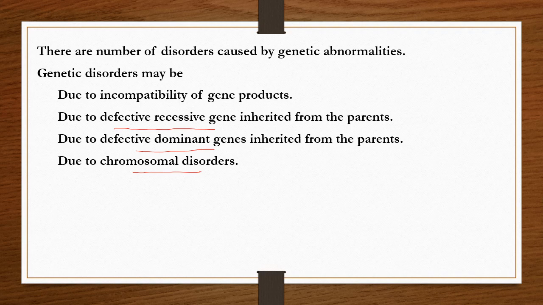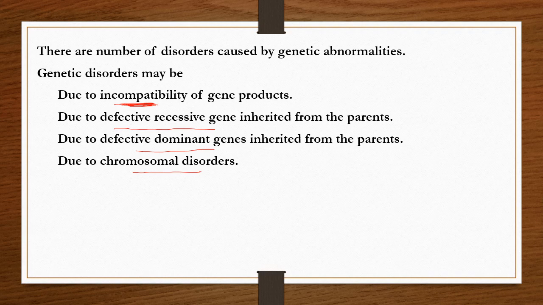So the genetic disorders due to incompatibility of gene product. This incompatibility term you already studied in the second chapter. Incompatible pollen grain, compatible pollen grain. That means a correct pollen grain if it falls on the stigma is compatible, and a mismatched or wrong pollen grain is incompatible.